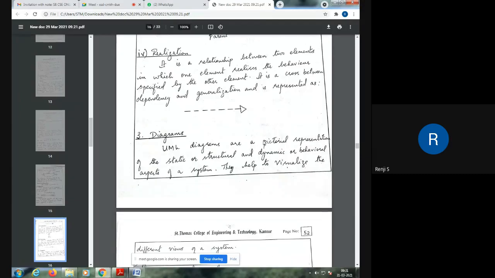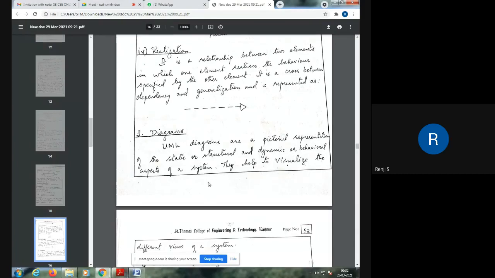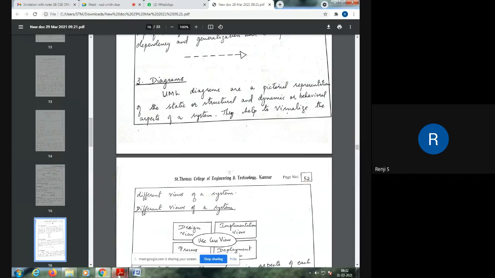As you see from the symbolic representation, it is a cross between dependency and generalization. Dependency is shown by dashed lines and generalization's hollow triangle is adopted, giving a dashed line with a hollow triangle. The dashed line shows dependency, the hollow triangle shows generalization, and combining these two you get realization. So that was the second thing in UML, and the third is diagrams.